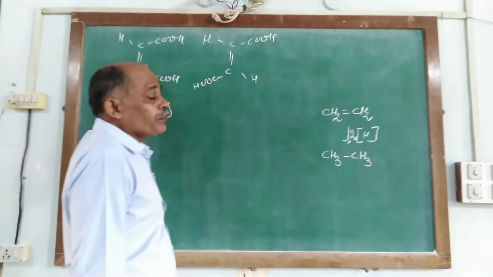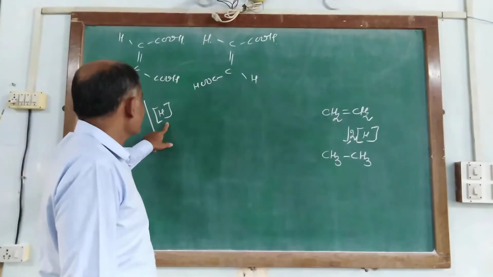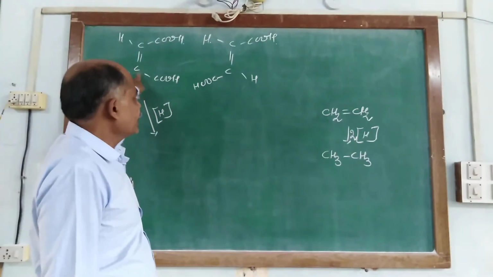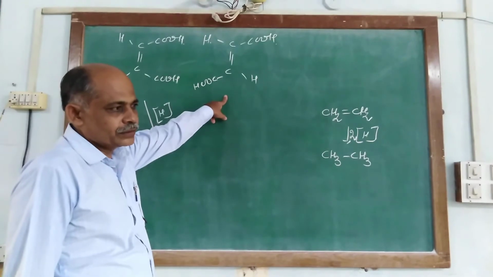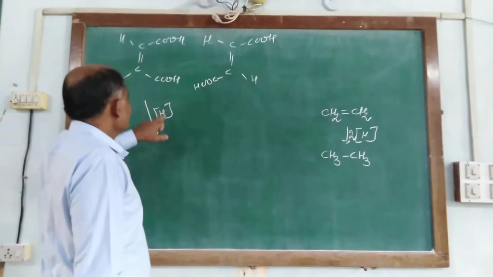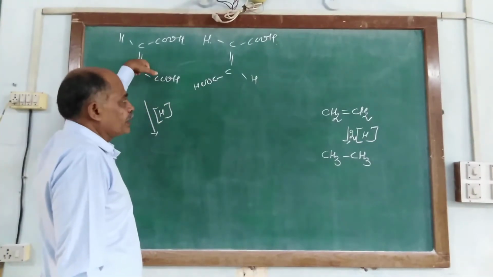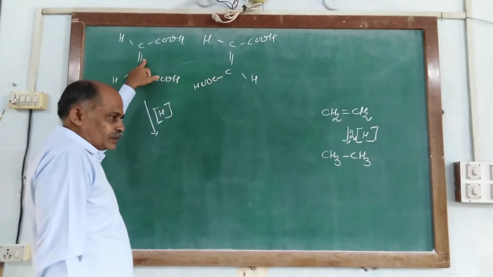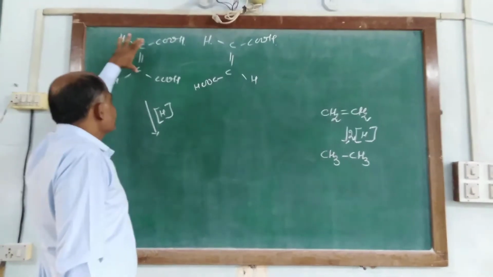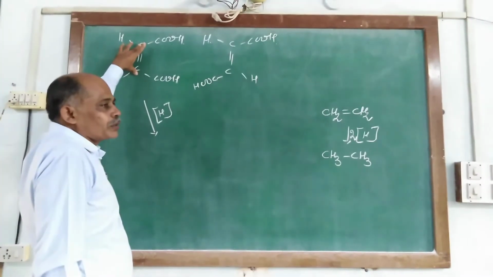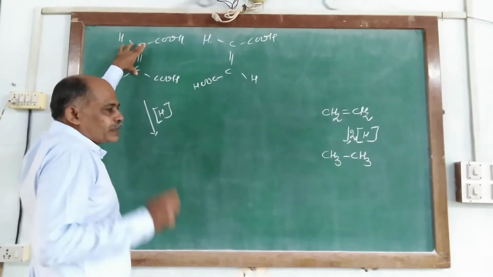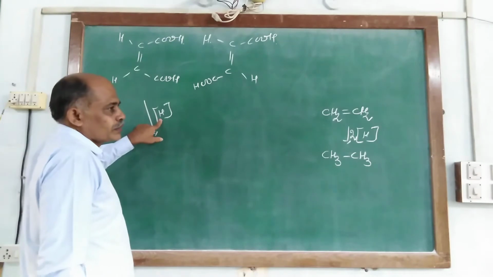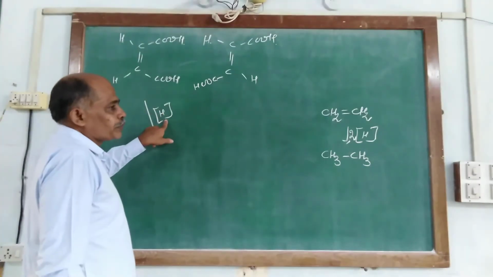So what happens when nascent hydrogen reacts with maleic acid or fumaric acid? The double bonds break, and each carbon atom linked with the double bond links with one more hydrogen.